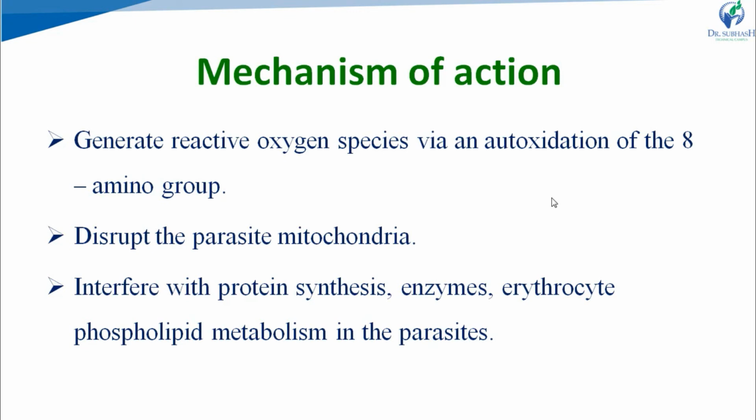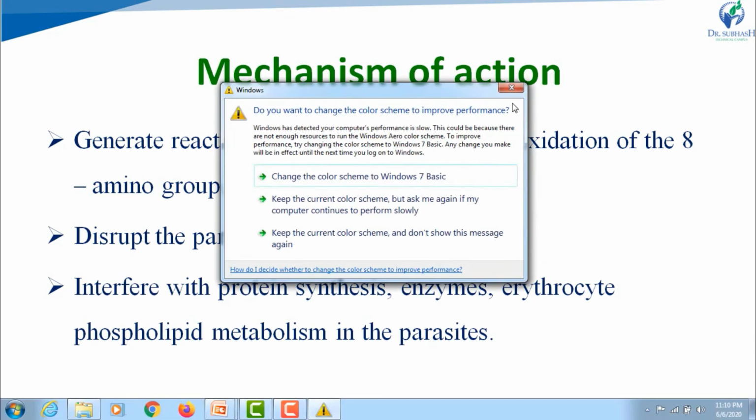It appears to disrupt the parasitic mitochondria, right? If it disrupts the parasitic mitochondria, it will lead to the disruption of several processes, right? For example, maturation into the subsequent form. It is known that it also interferes with protein synthesis, enzymes, and erythrocyte phospholipid metabolism in parasites, right? Ultimately, it inhibits the plasmodium cell, right?